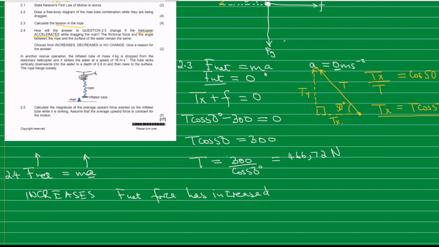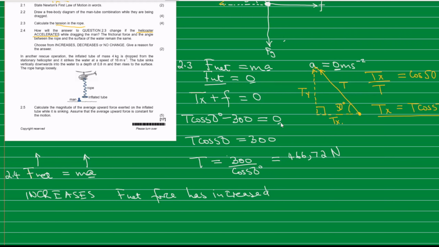So coming back to 2.3, if our acceleration is now a non-zero value, let's take a number greater than 0, which can be 1 meter per second squared or 2 or 3, you will find that when we substitute it in the formula F net is equal to ma, our net force is no longer going to be 0. It's going to be a value that is greater than 0.